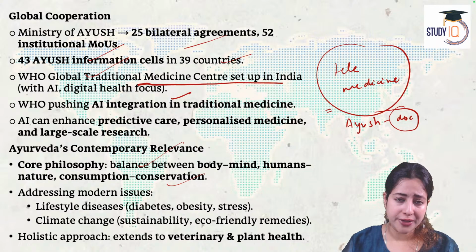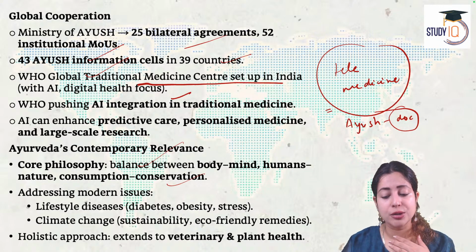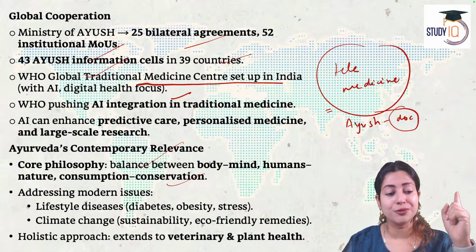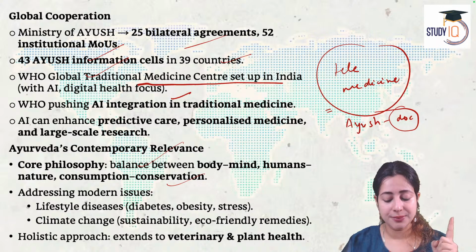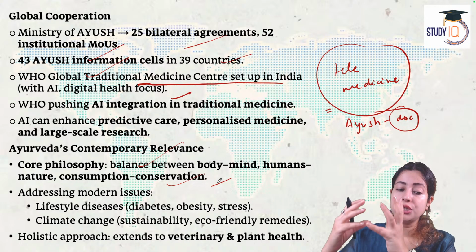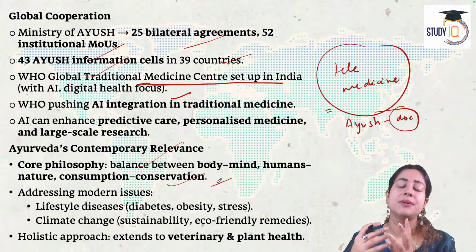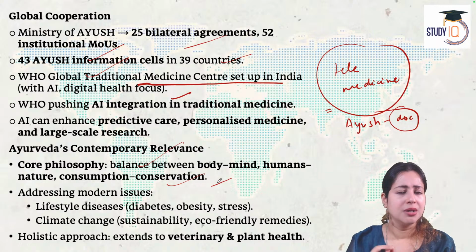The philosophy of Ayurveda is not only to take care of the body from inside, it is to take care of the planet. Because in Ayurvedic medicine, we are not only focusing on body-mind coordination, we are also focusing on human and nature balance restoration. Most of the Ayurvedic medicines are using herbs.